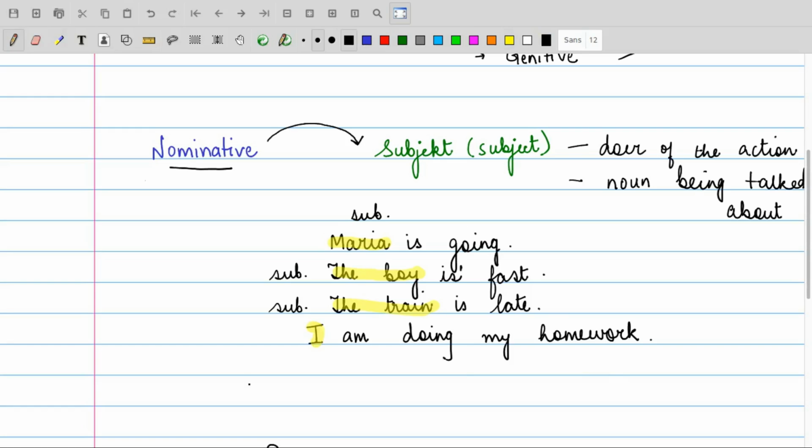I am the doer of the action, so therefore I am the subject of the sentence, right? So whenever you have these subjects in the sentence, all these subjects are going to take the nominative case. That is, these sentences when you write in German are going to follow the table of the nominative case.